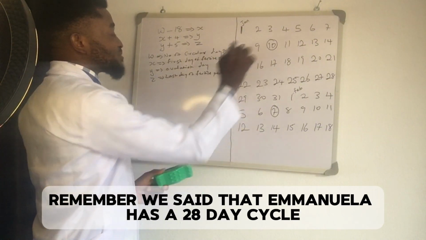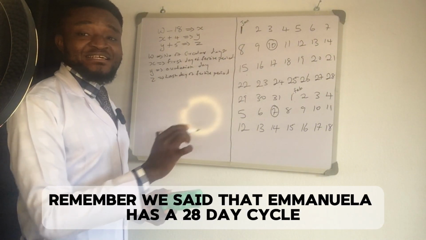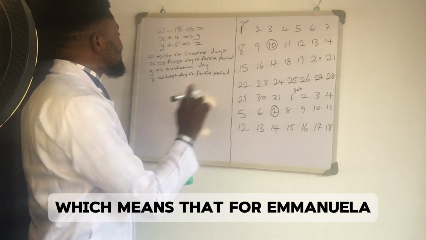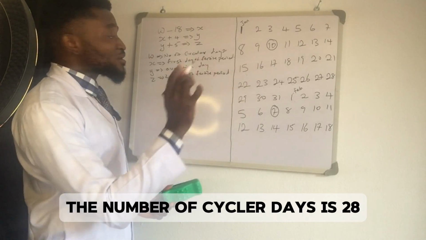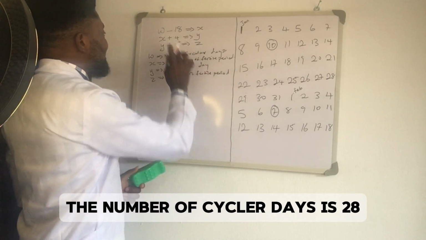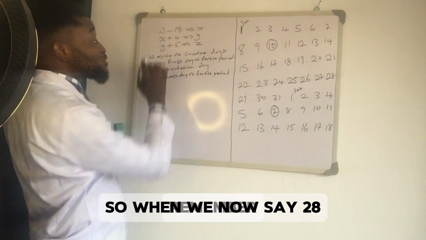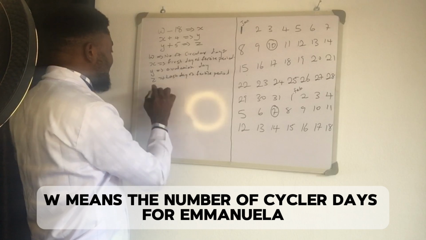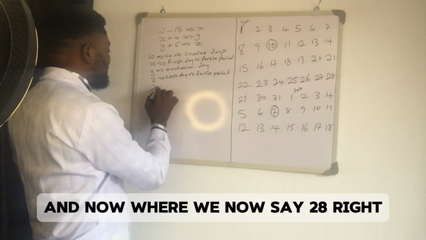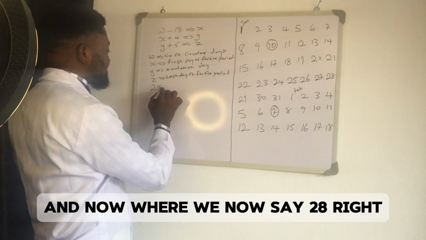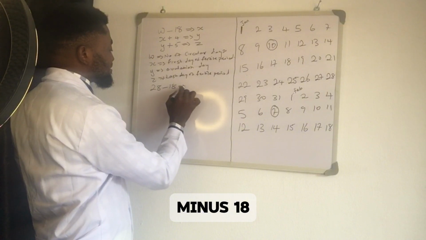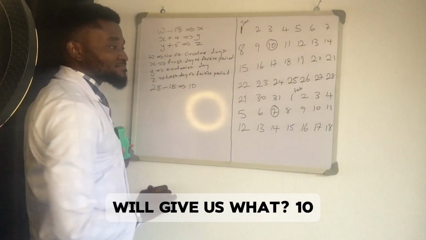Remember, we said that Emanuela has a 28-day cycle, which means that for Emanuela, the number of circular days is 28. Remember, W means the number of circular days. So 28 minus 18 will give us what? 10.